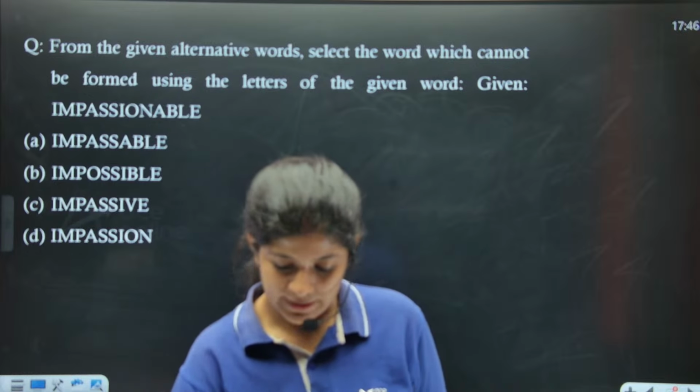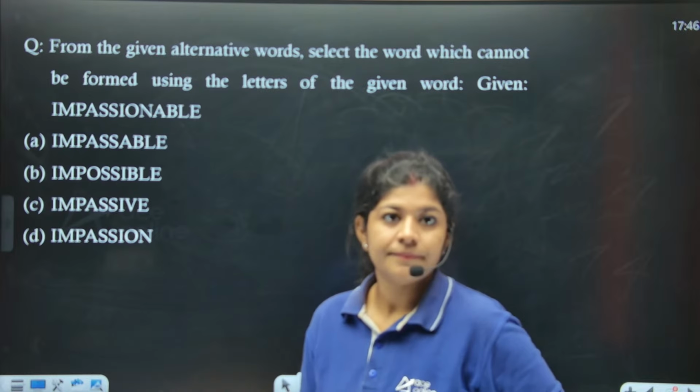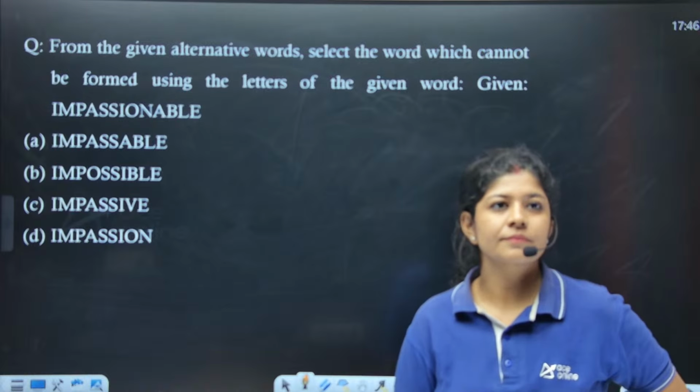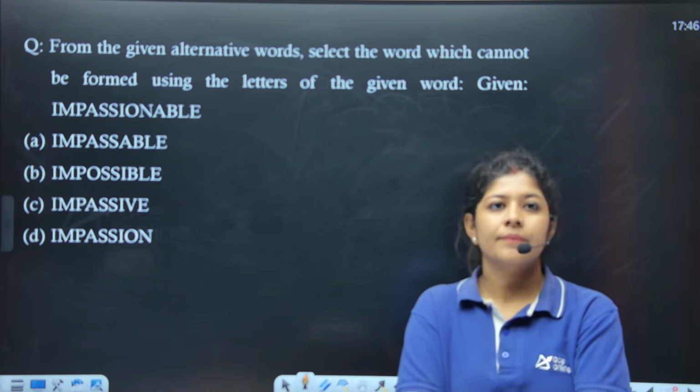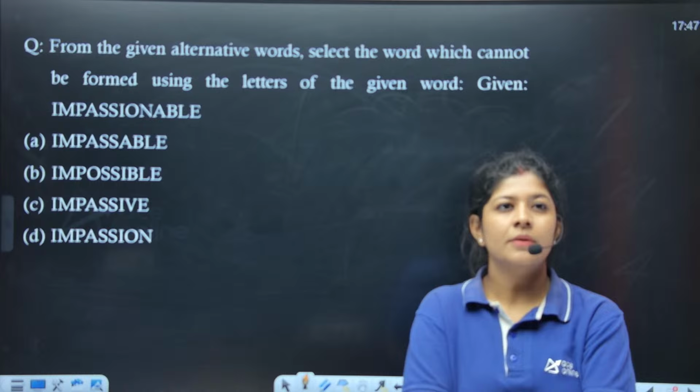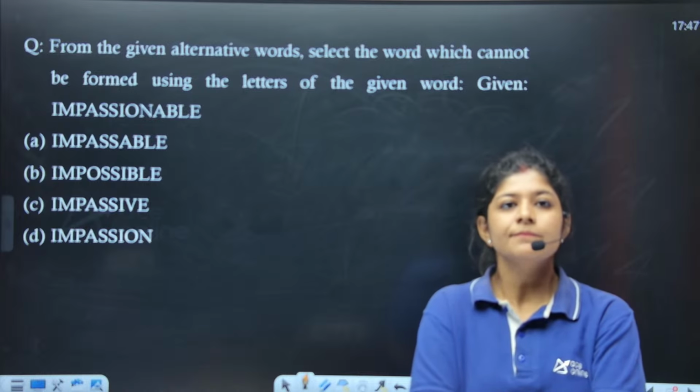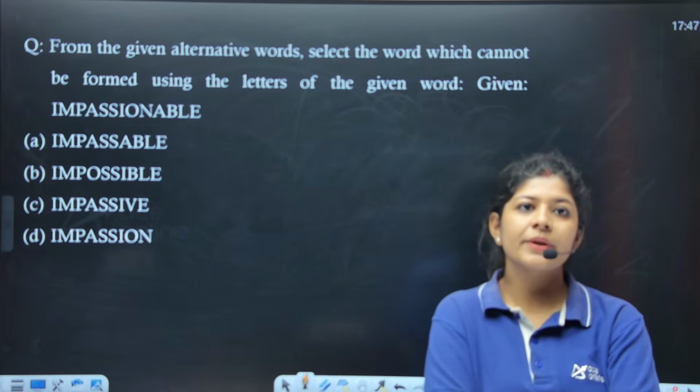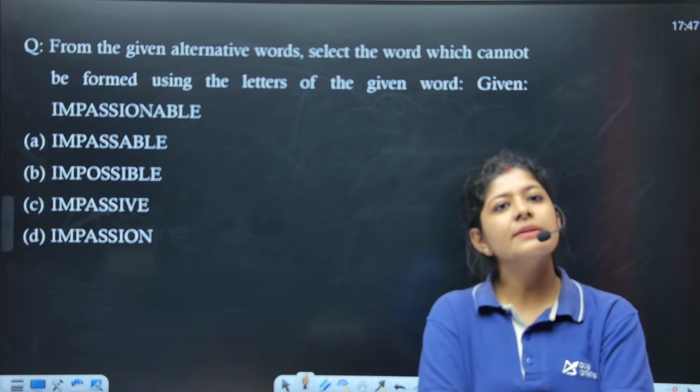So what answer are we getting? Very good, Rakesh. Very good, Parikshit. Anyone else?